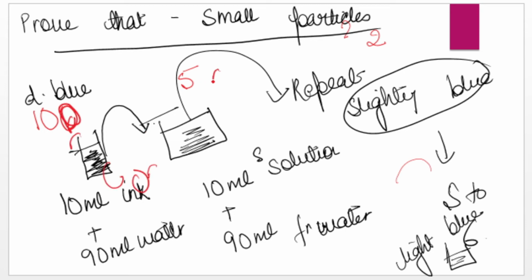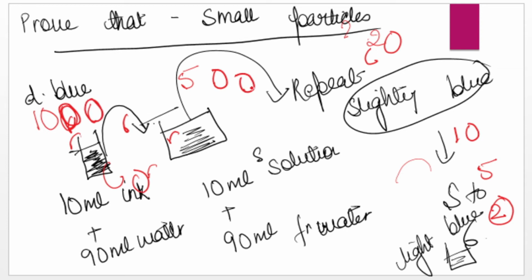But supposing it is made up of tiny particles, so 10 ml may contain 100 particles. Now 100 means in the first experiment 50 transfer, the next time 20 transfer, fourth time 10 transfer, fifth time maybe 5 transfer, sixth time 2 particles are transferred, so there will be still color. Similarly, with even smaller particles, 10 ml might contain 1000. 1000 means 500 the first time, then the second time this way, then another time, then 50, then 20, so still color.